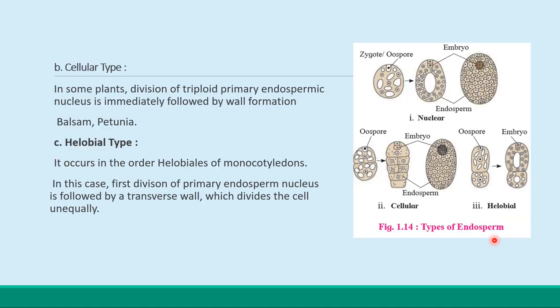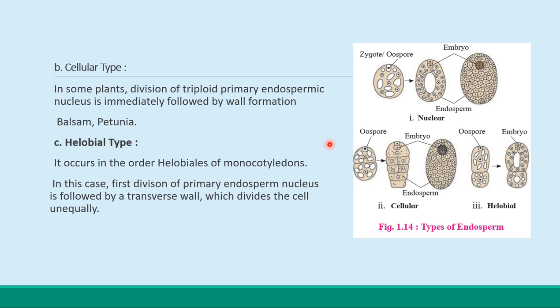Second type is the cellular type. Correct? Here also I mentioned the diagram of the type of the endosperm. And cellular type means, you can see here the cellular type. What happened in the cellular type? In some plants, division of the triploid primary endospermic nucleus is immediately followed by the cell wall formation. Cell wall formation झाल्या लगेचच डिव्हिजन व्हायला स्टार्ट होते, तेव्हा त्याला म्हणायचं सेल्युलर टाइप. Examples are the balsam and the petunia.